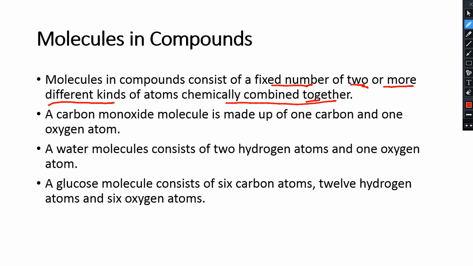So here we first have to understand the criteria of what should be in compounds. In a compound there would be a fixed number, remember this, and that fixed number of atoms would be 2 or more, and these 2 or more atoms would be different, not the same as we discussed in the element.